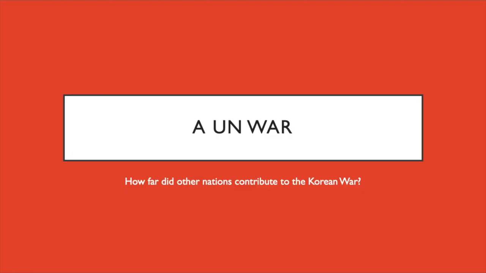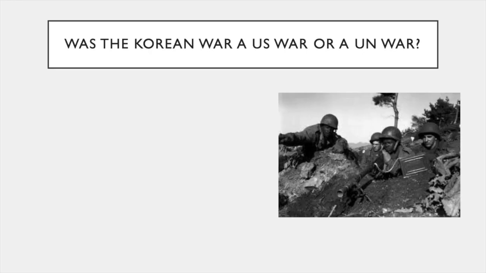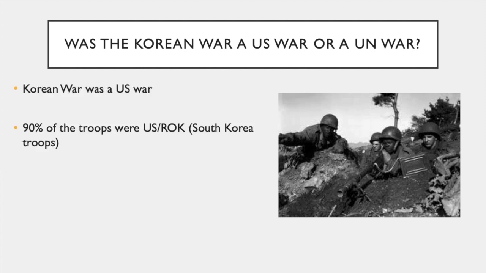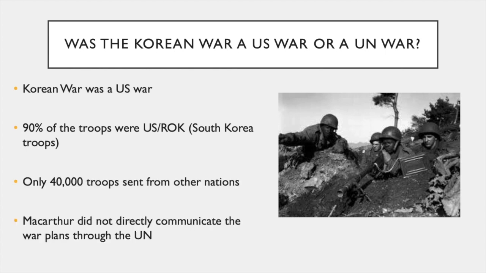Section 4. A UN War. How far did other nations contribute to the Korean War? Was the Korean War a U.S. war or a UN war? The Korean War was a U.S. war. 90% of the troops were U.S. or ROK, which was the South Korean troops. Only 40,000 troops were sent from other nations. MacArthur did not directly communicate the war plans through the UN.